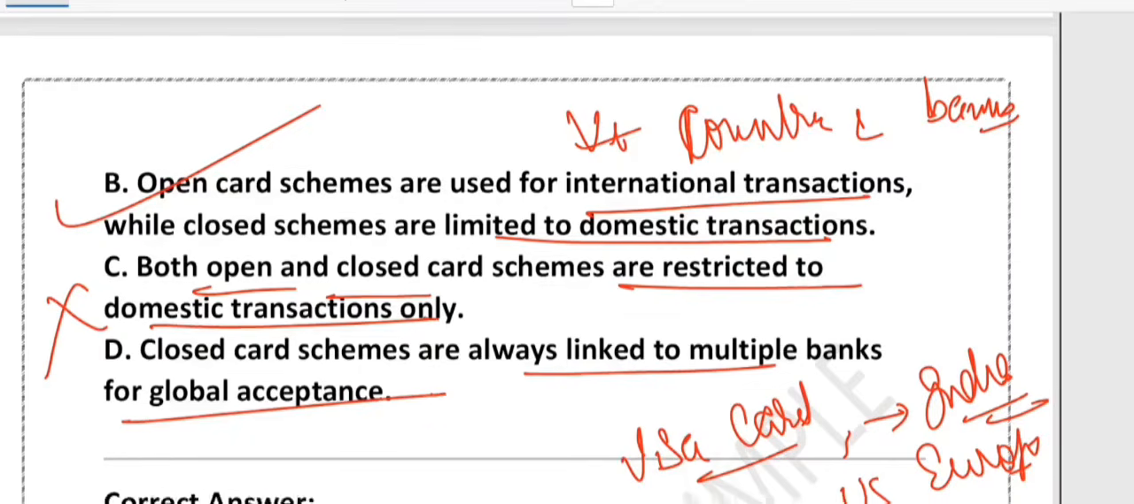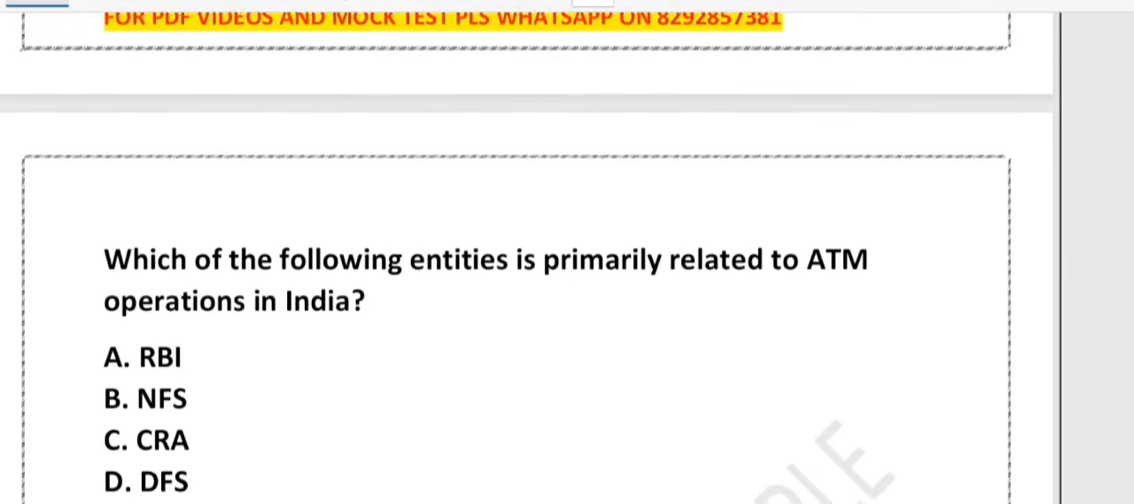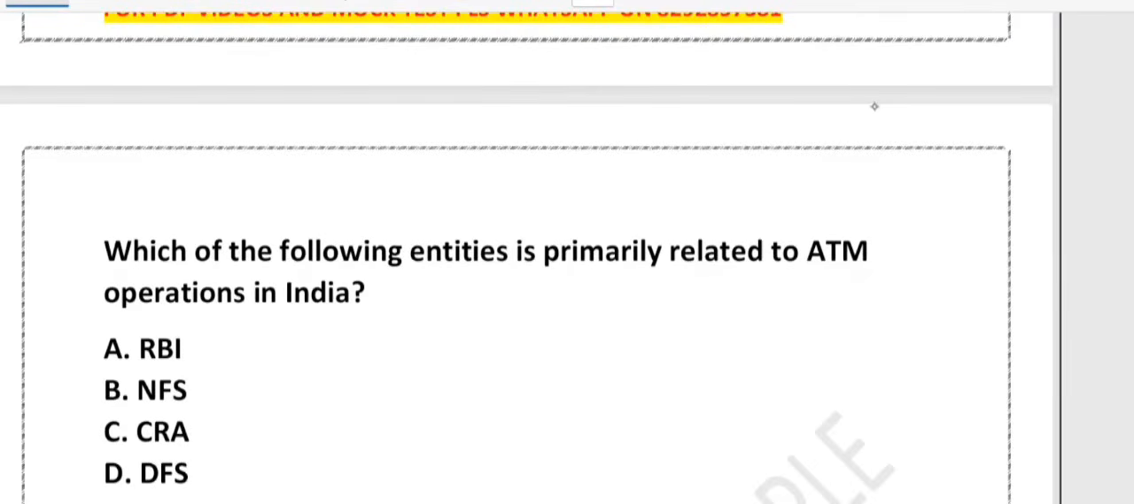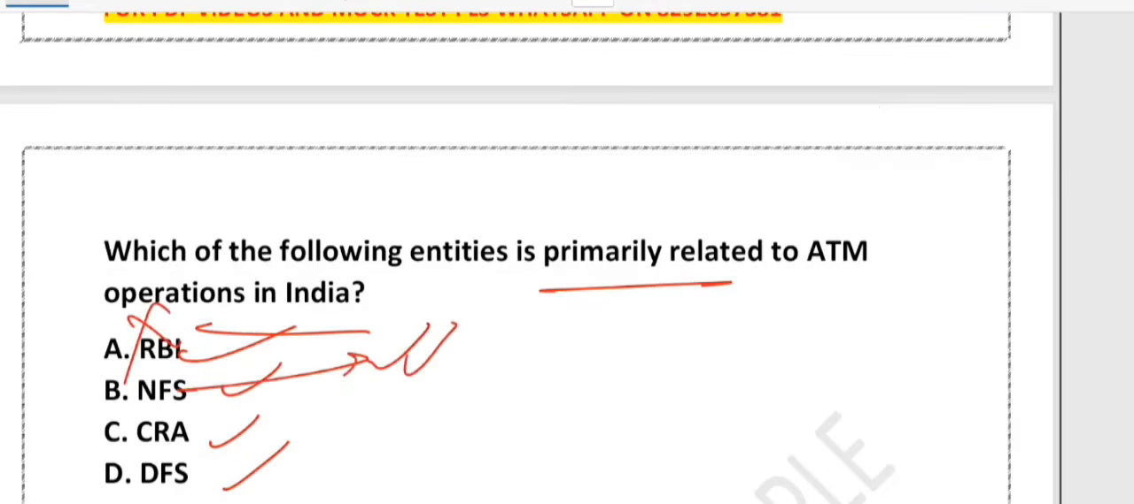That's called closed scheme. Now the question is, which of the following entities is primarily related to ATM operation in India? RBI, NFS, CRA, DFS. So what do you think? So RBI is the Reserve Bank of India. It regulates banking and payment systems, but does not directly operate ATMs. NFS is the correct one. NFS stands for National Financial Switch.